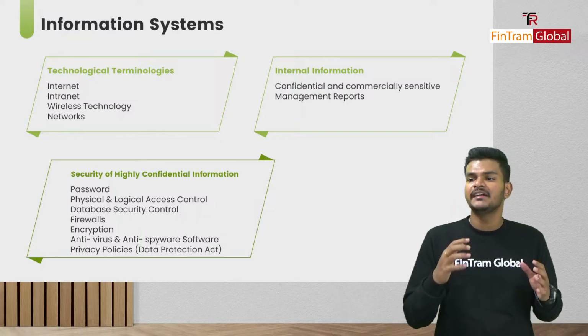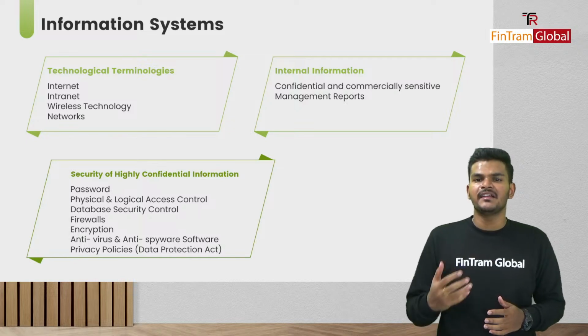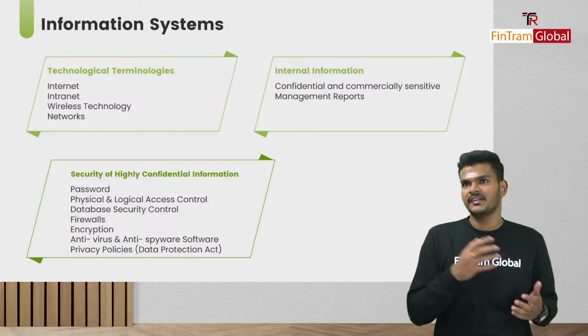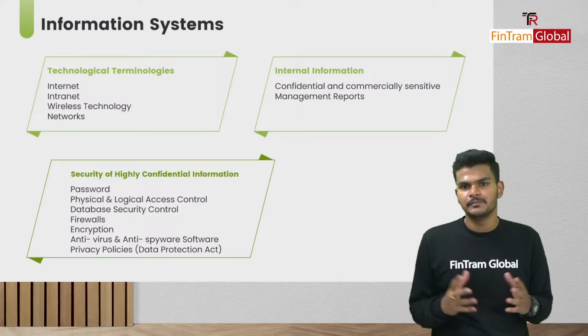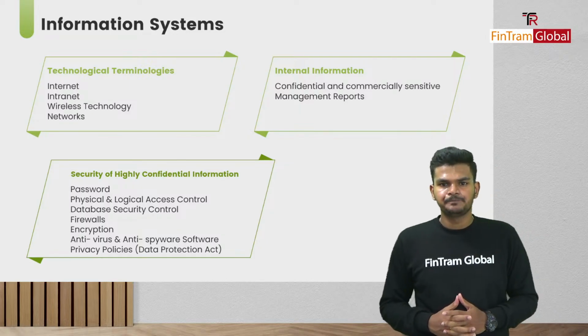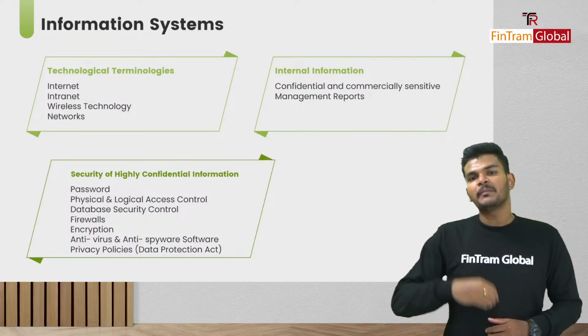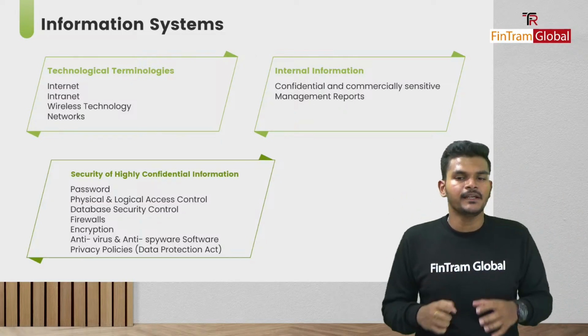Okay, folks, that's what internal information is all about, and it's primarily used by management for managing the day-to-day activities of an organization. Simple as that, right? And when it comes to internal information, we don't publish this anywhere, right? As in, everything should stay within the organization itself, right?